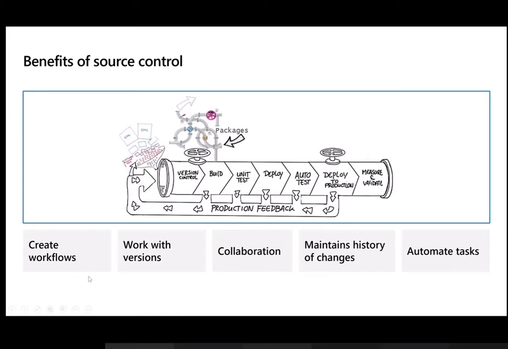At the end of the day, what we want to achieve is automation. That is the reason we have written here automate tasks. If you see this particular pipe, this is nothing but a workflow. You need a base of source control. Then on top of that, you go for the build, you run some tests on it, and you deploy that in your development or test environment. Once you are successful with that, you go and deploy to production.